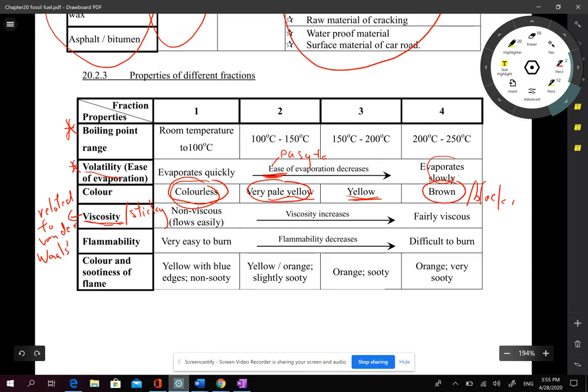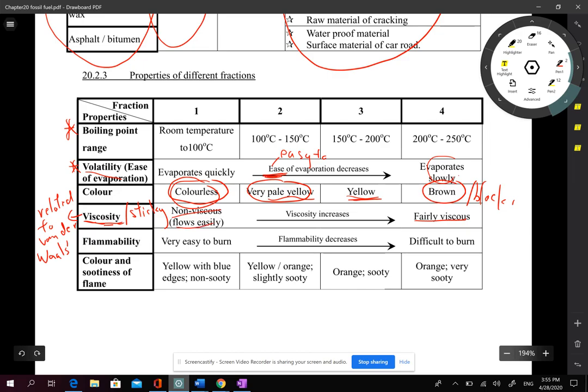You can relate it to the simple molecular properties. The larger the size, the larger the van der Waals force, so it is more sticky. That means the viscosity increases. So: fairly viscous, quite viscous, and not viscous, just like water.